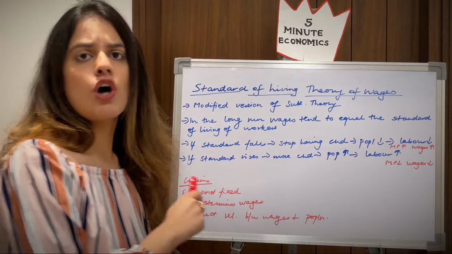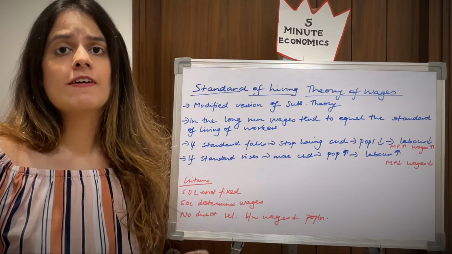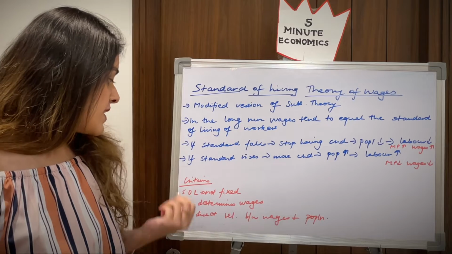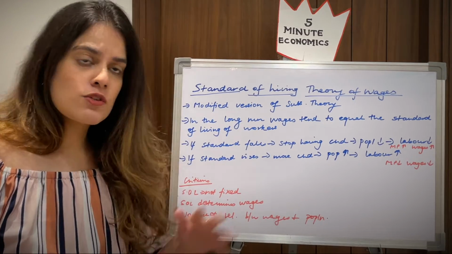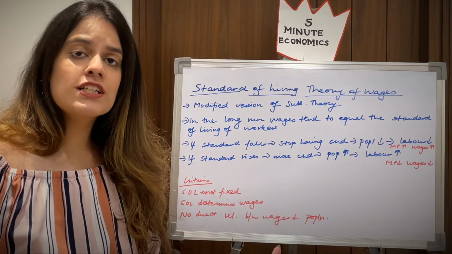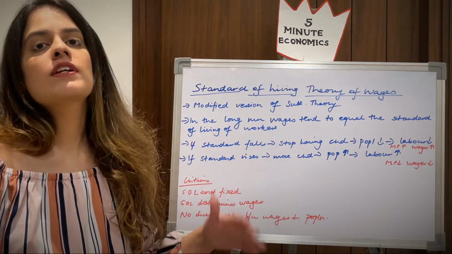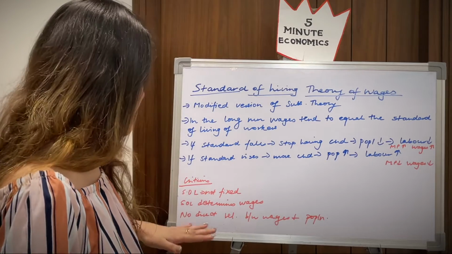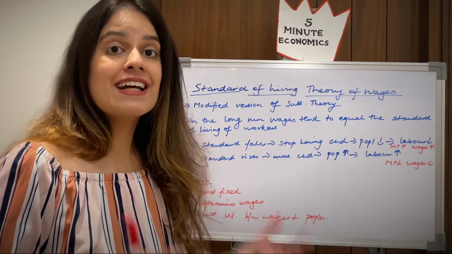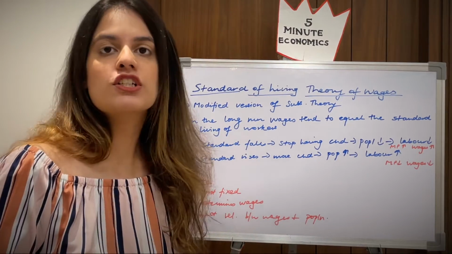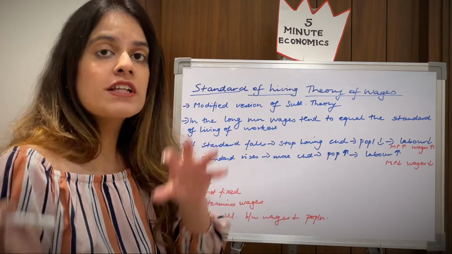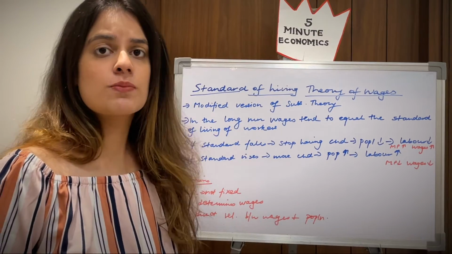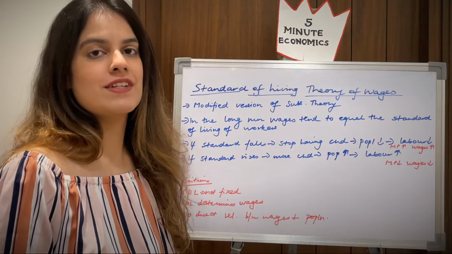Standard of living is not fixed, but they have considered standard of living as fixed, which definitely isn't true. Standard of living determines wages, that is what they have considered, but actually it is the opposite also. Wages also determine the standard of living, so they are interdependent, but here they've shown it wrongly. And lastly, there's no direct relationship between wages and population, that when wages rise, population rises, but in this theory they have shown a direct relationship. So hence these are a few criticisms of this theory.